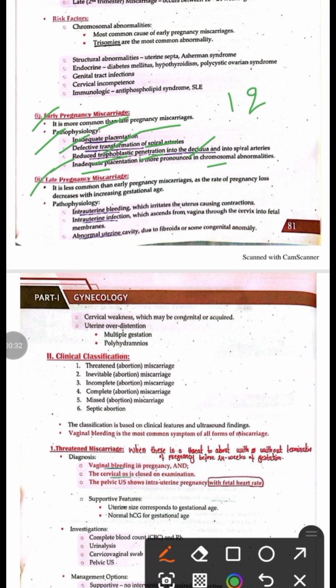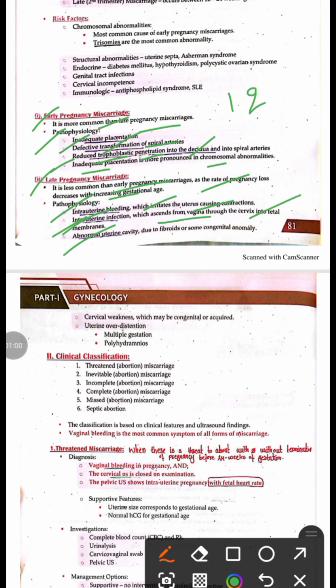Second one is late pregnancy miscarriage. They are less common than early pregnancy miscarriages because the rate of pregnancy loss decreases with increasing gestational age. The pathophysiology of late trimester miscarriages includes intrauterine bleeding, which sensitizes the uterine cavity and leads to contraction. There may also be intrauterine infection, which ascends through the vagina and the cervix to the fetal membranes.